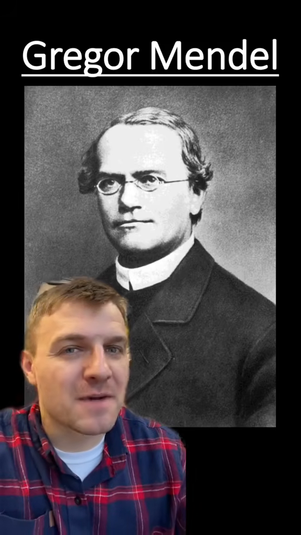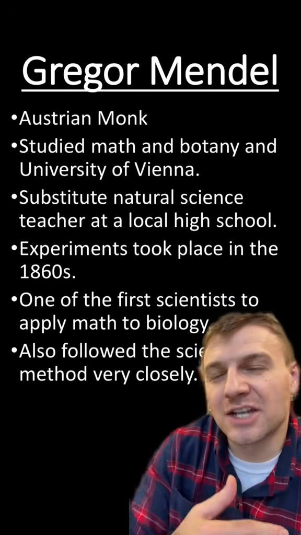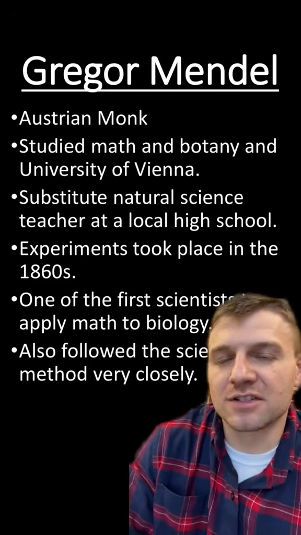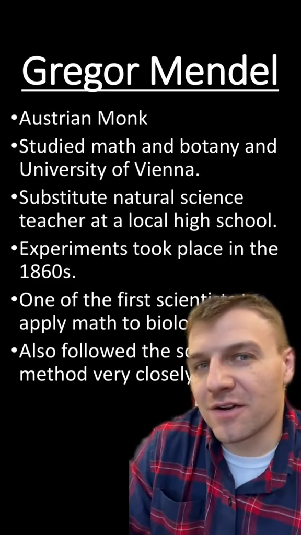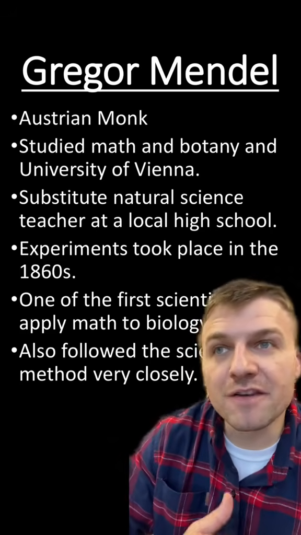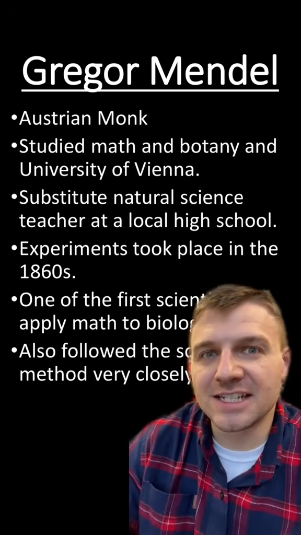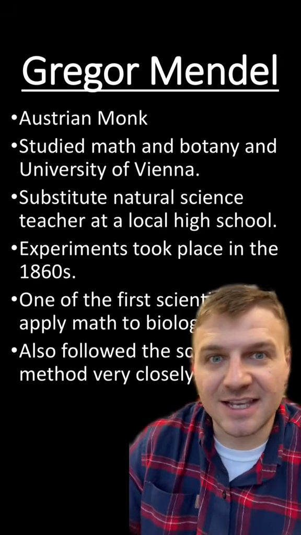It's time to talk about one of my favorite scientists, Gregor Mendel. Now, Mendel was an Austrian monk, and he actually studied math and botany at the University of Vienna. And he's known as the father of genetics because of the experiments he was doing in the 1860s. He was one of the first scientists to really apply math to his experiments. And he even followed the scientific method very closely, even though it was the 1860s.